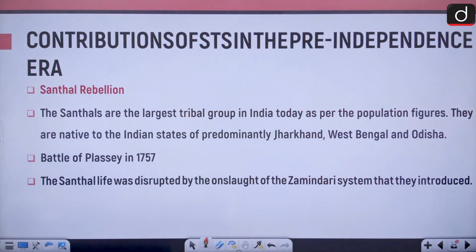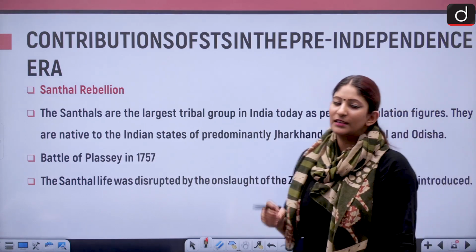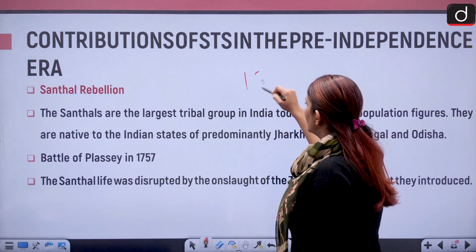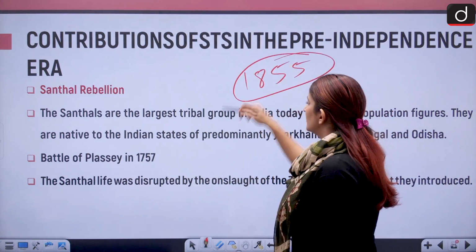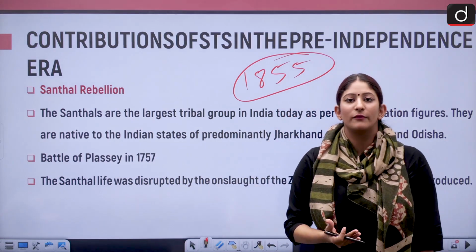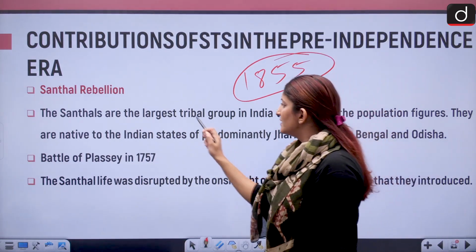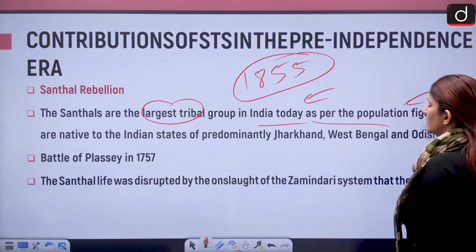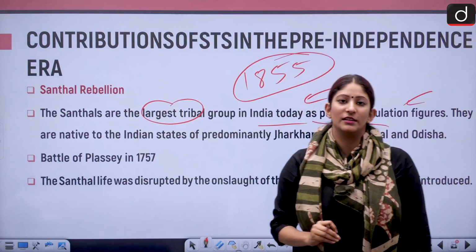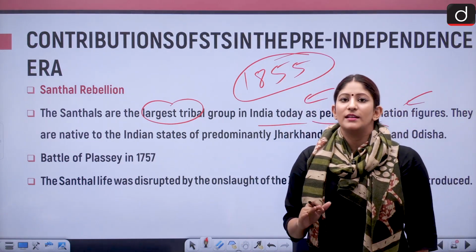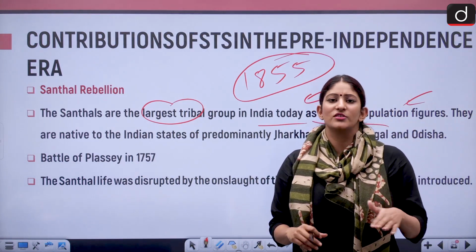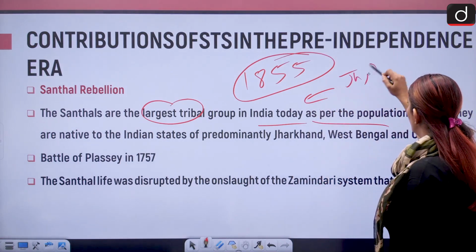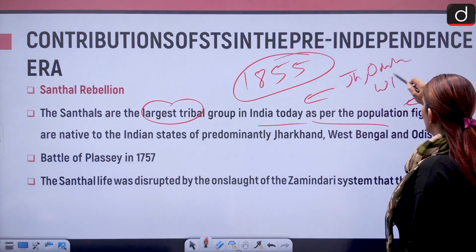Okay, let's move forward and talk about the Santhal rebellion. Now, the Santhal rebellion is also very important. It had the timeline of 1855, just before the revolt of 1857 started. The Santhals are the largest tribal group in India today as per the population figure. Remember this very clearly. The Santhal rebellion had its grounds in Jharkhand, Odisha, West Bengal. Very important. Hotspots were Jharkhand, Odisha, and West Bengal.